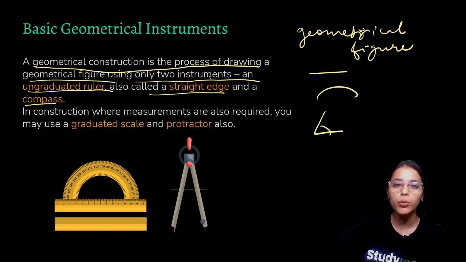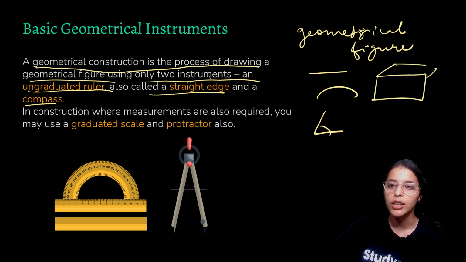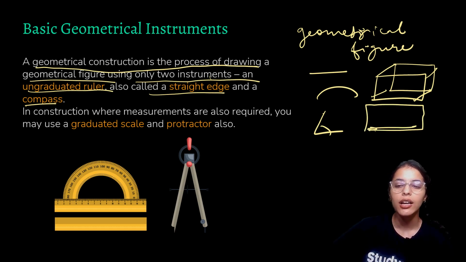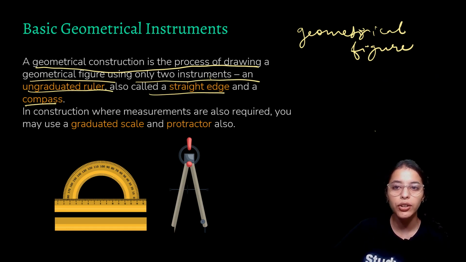For example, the book you might be using to learn construction is a cuboid, and cuboid is a geometrical figure. The ball you play with is a sphere, and sphere is a geometrical figure. A sheet of paper, you can call it a rectangle. Though it is a cuboid, the height is too small, so we can call it a rectangle, and a rectangle is a geometrical figure. All these things, triangles, circles, all these are geometrical figures.